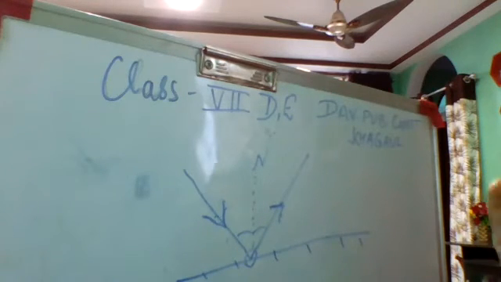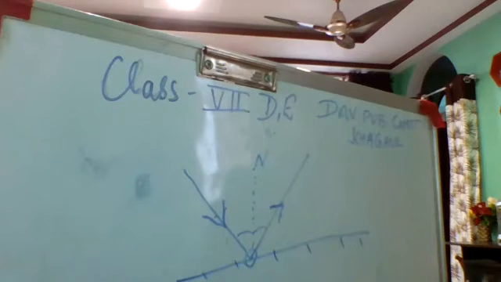Note down first. Point number 1. Point of incidence, normal, incident ray, reflected ray, then angle of incidence, angle of reflection. This is clear? Then one term is there, plane of incidence and plane of reflection.